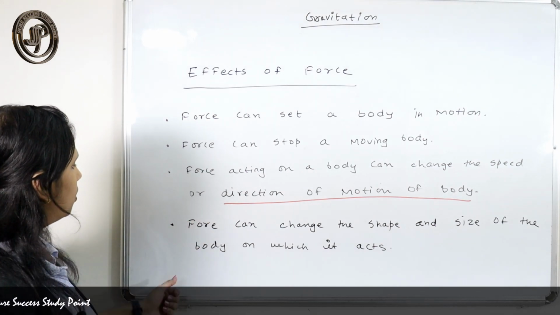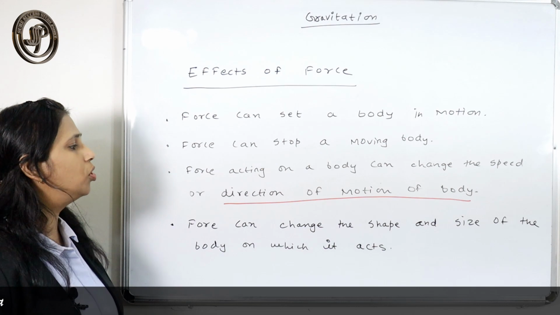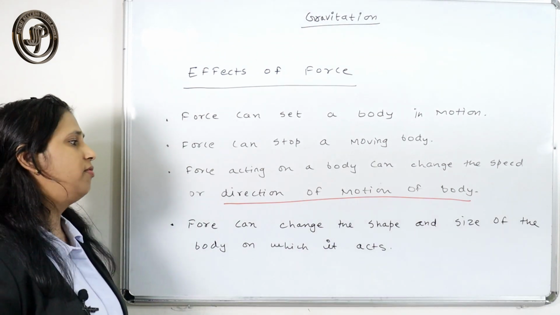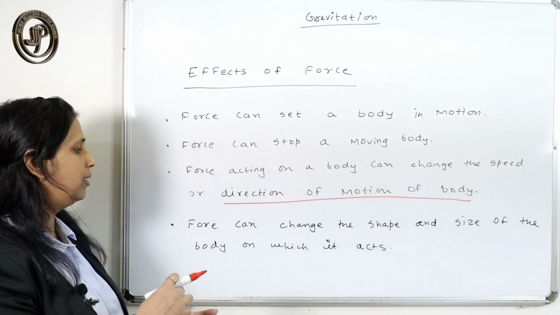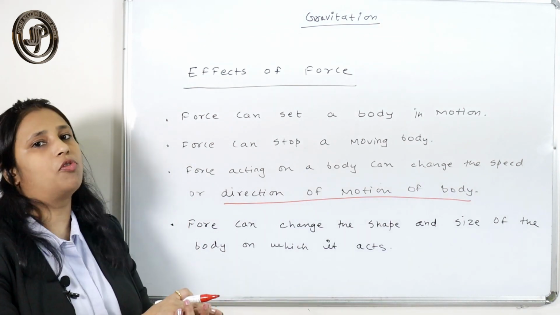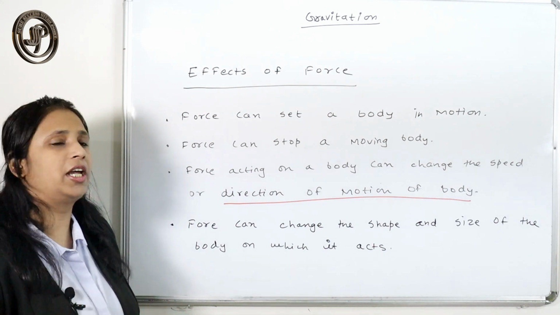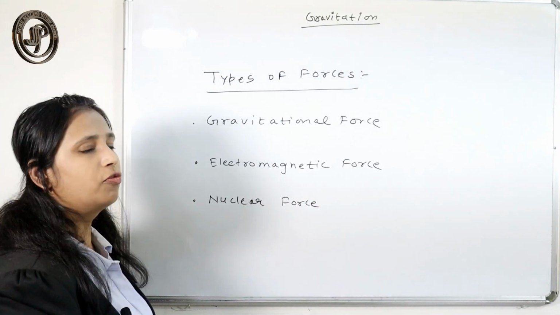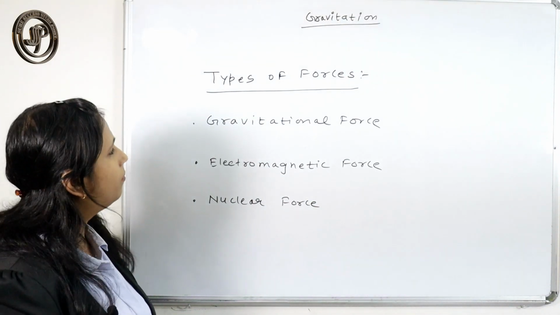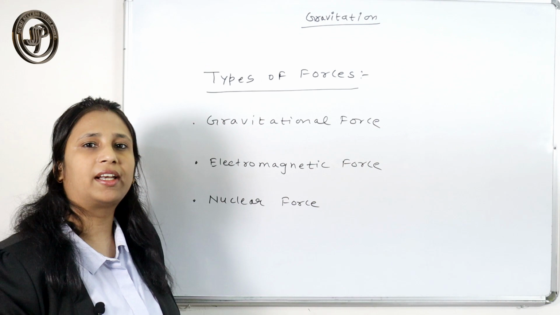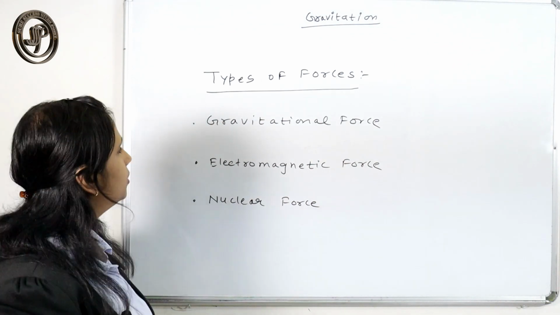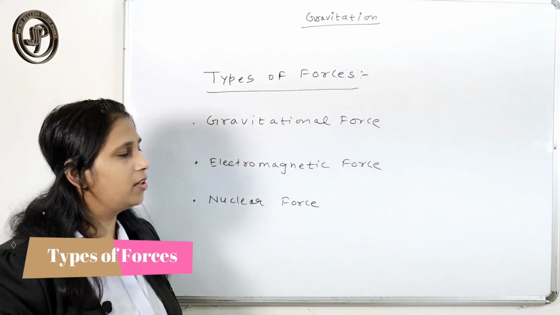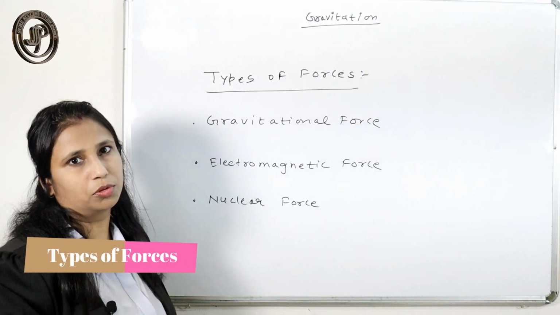And the next is that force can change the shape and size of the body. If we apply force on the body, the body on which the force acts can change its shape or size. Types of forces: basically the three important types of force that exist in nature are, number one, gravitational force, the second is electromagnetic force, and the third is nuclear force.